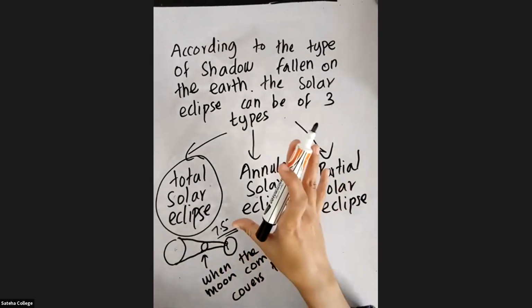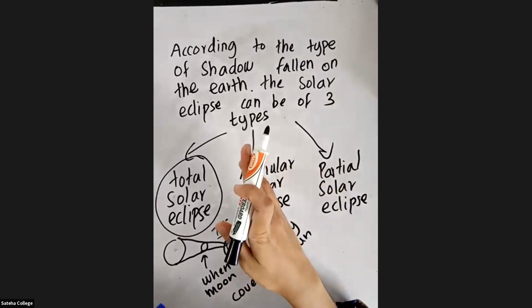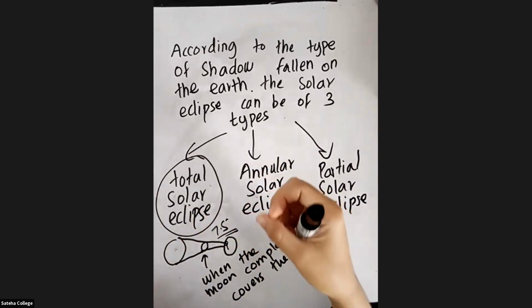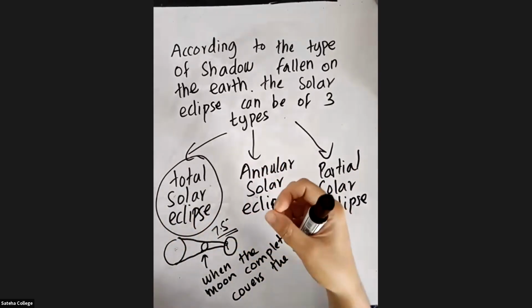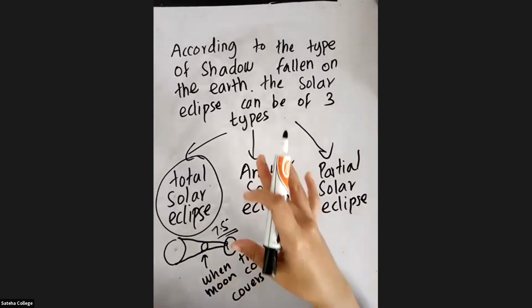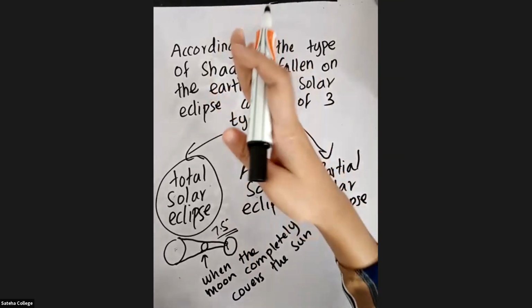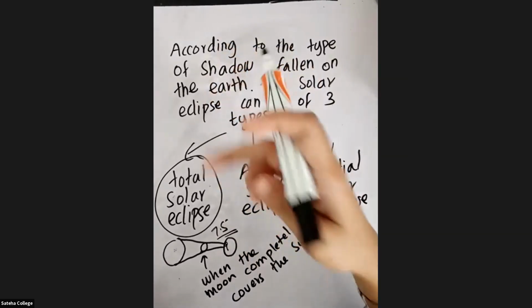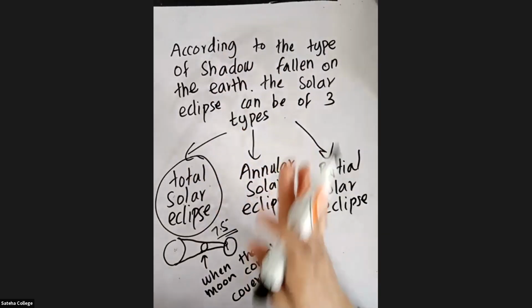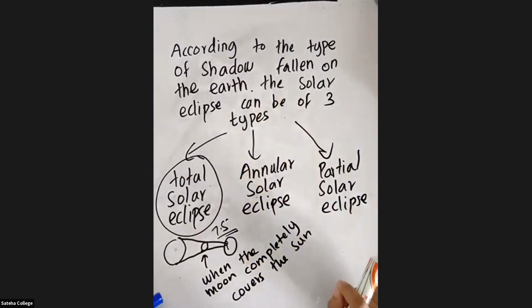They advise you not to go out during this time because the sun emits harmful rays called ultraviolet rays, UV rays. If you look at the sun during this time, you will go blind. So they always advise you not to go out when there is a solar eclipse.